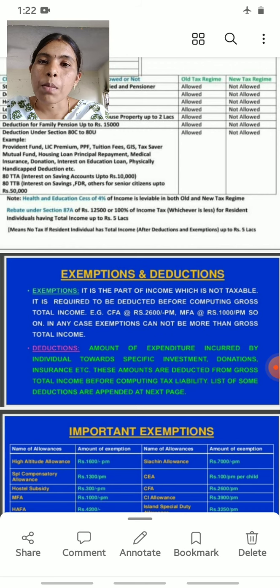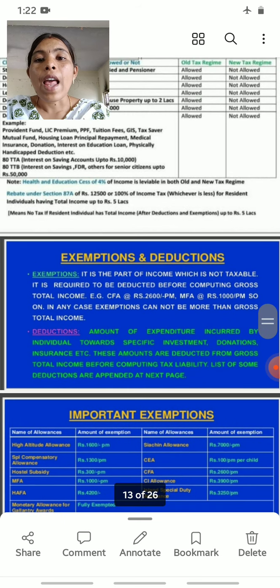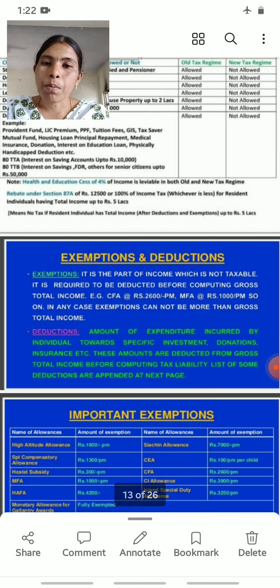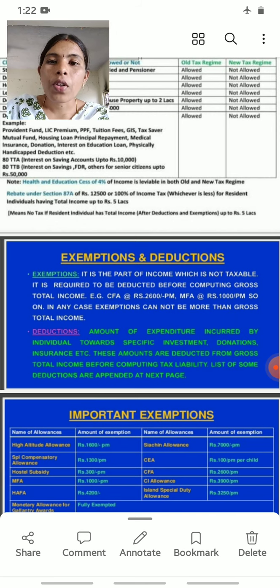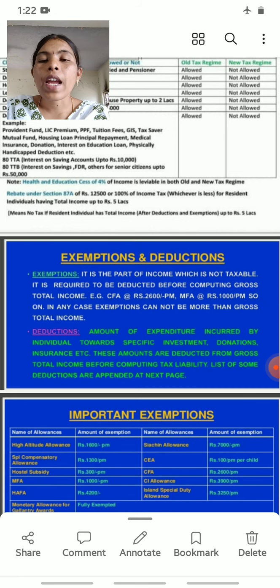Once again I repeat, what are the deductions that come under 80C to 80U? First one is provident fund, LIC premium, PPF, tuition fees, GIS, tax saver, mutual funds. Next, housing loan principal repayment, medical insurance, donation, interest on education loan. Next, physically handicapped deductions, etc.